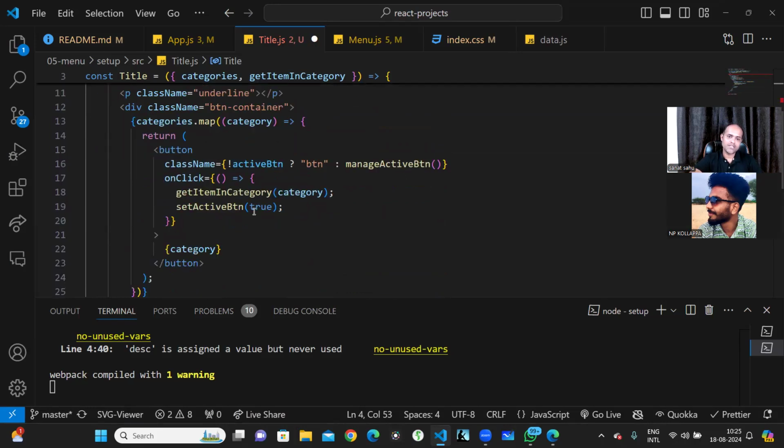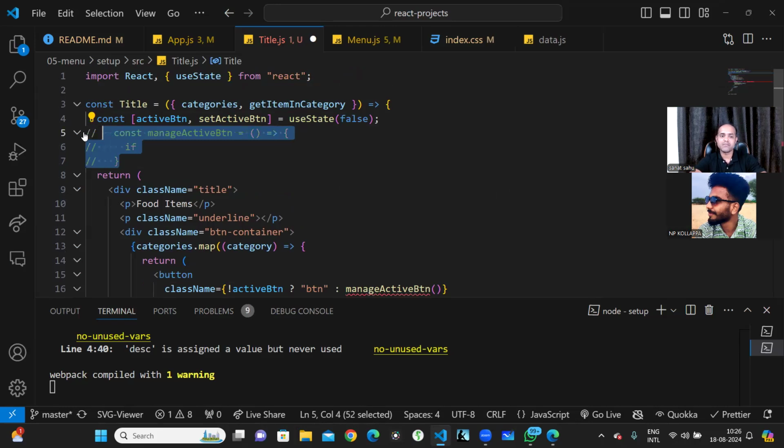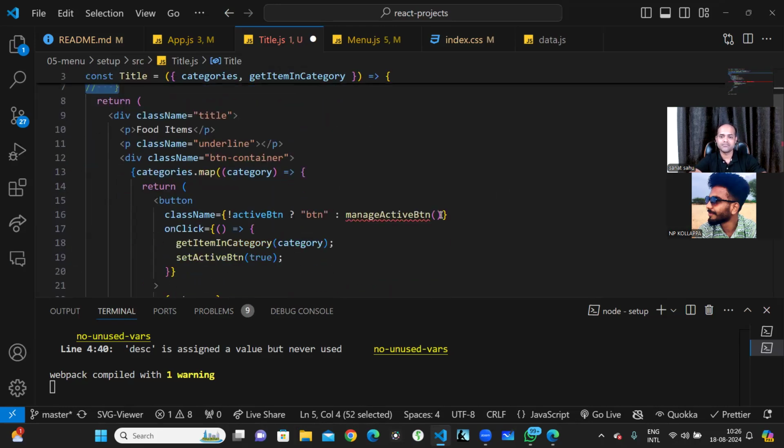Because what we have to do right now is check every button, the ID related to that button, and add an active property over there also. In that case, it will become more complex. I mean, we can do it, but I'm not sure whether we'll have that much time to do it. Okay, but you understood, right? This is a very good application we did today.